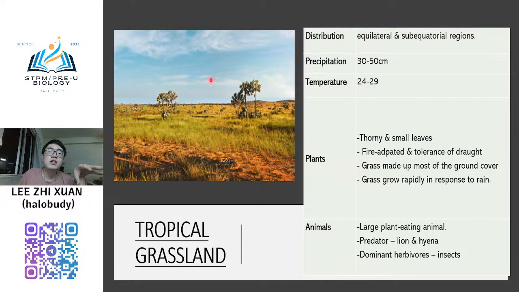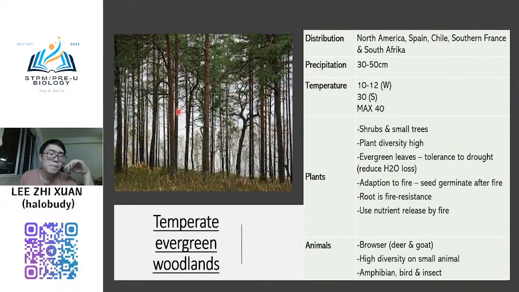So the difference from the tropical forest is that there are few trees. The trees are very large but in little amount. Another one is the temperate evergreen woodland. This one looks like this. Normally the distribution is in North America, Spain, France, and also South Africa. Some parts of South Africa have this type of biome.